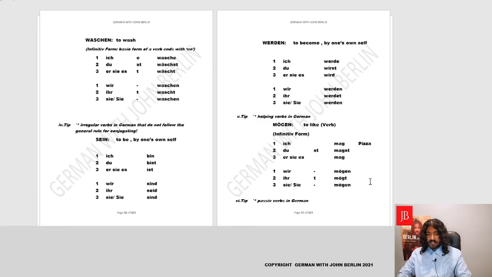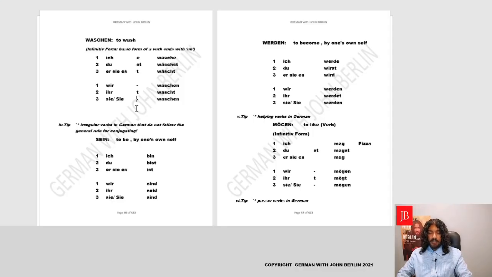We have waschen, which is to wash. Again, it has A, which will change to A umlaut. Ich wasche, du wäschst. Sie wäscht. Yes, this is a little tricky to pronounce. We'll say du wäschst. Yes, and sie wäscht. Wir waschen, ihr wascht, sie, sie waschen. Fantastic. Yes. Okay. Now we are moving forward.